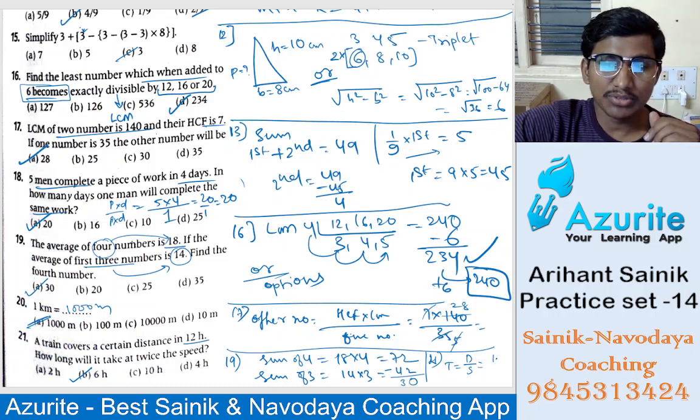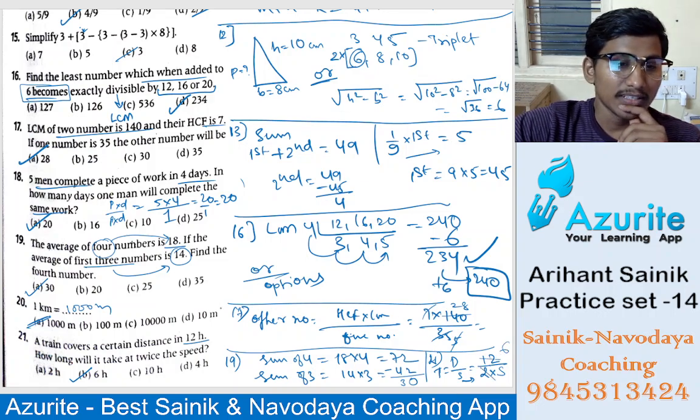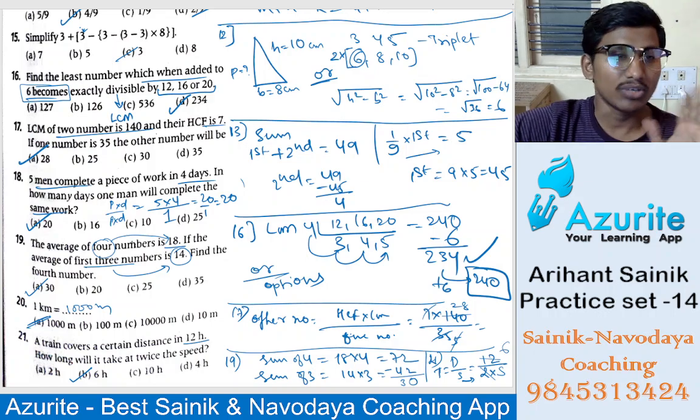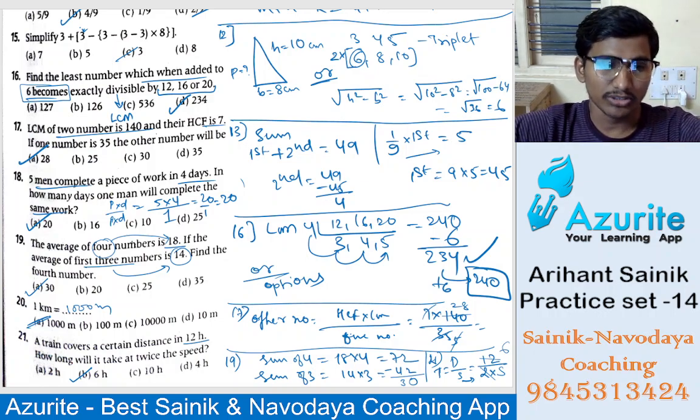Here, if you consider 12 hours and the speed is doubled, then 12 divided by 2 is 6. So the answer will be 6 hours. Understand? The speed is doubled, two times, so 12 by 2 is 6. Okay, good.